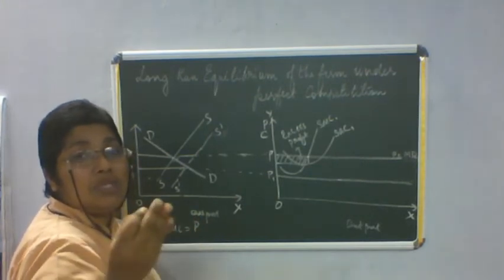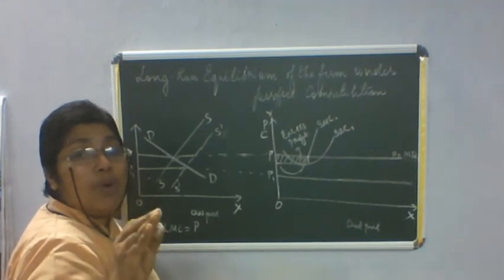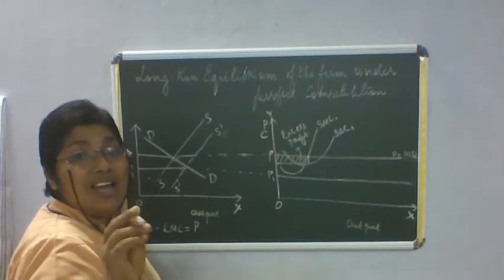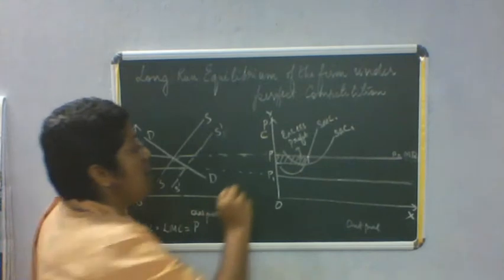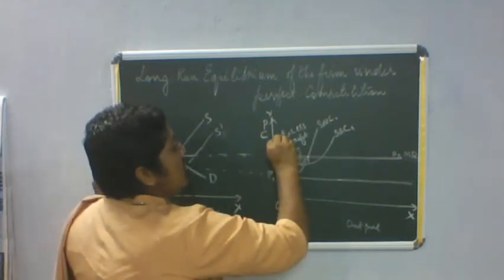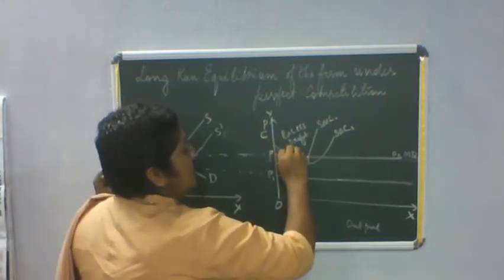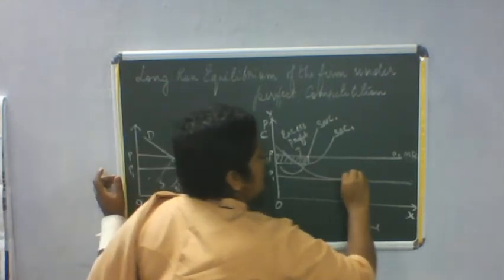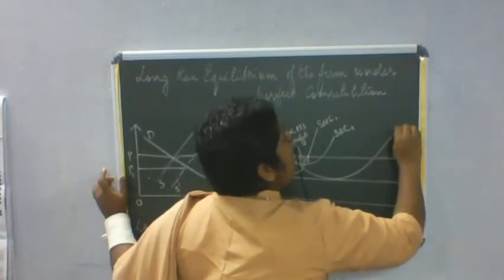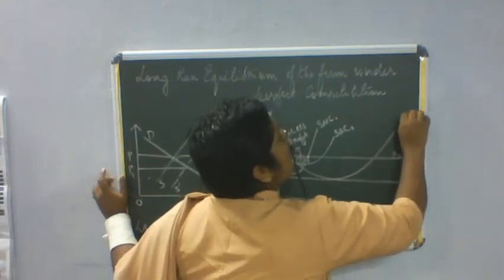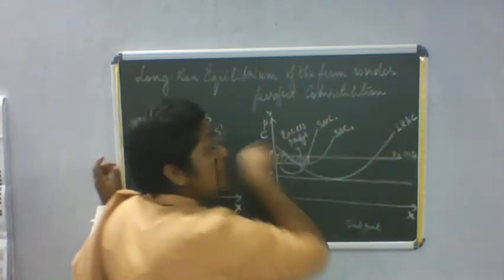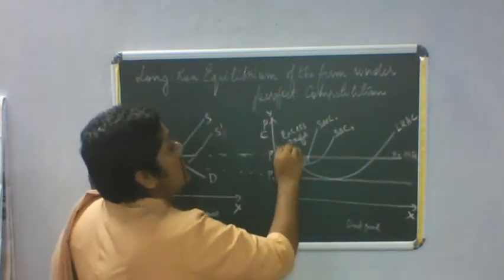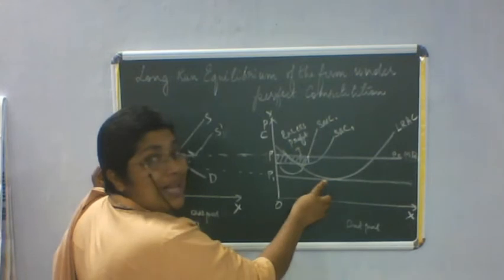until the position where the minimum point of the average cost curve is tangent to the demand curve. So I am drawing from here itself. You can see here this is the long run average cost curve, LRAC, on which the firm operates in the long run.